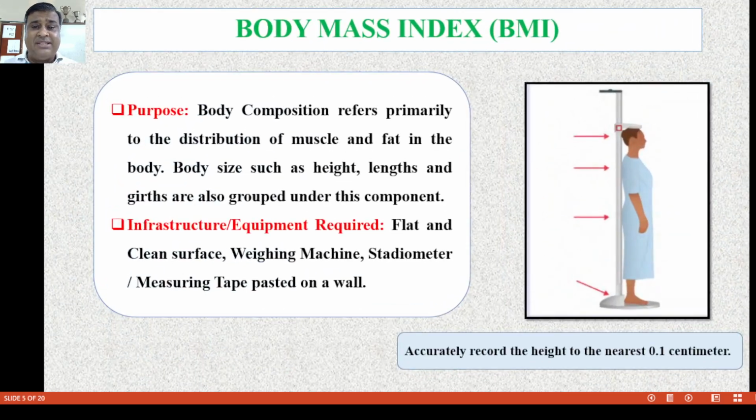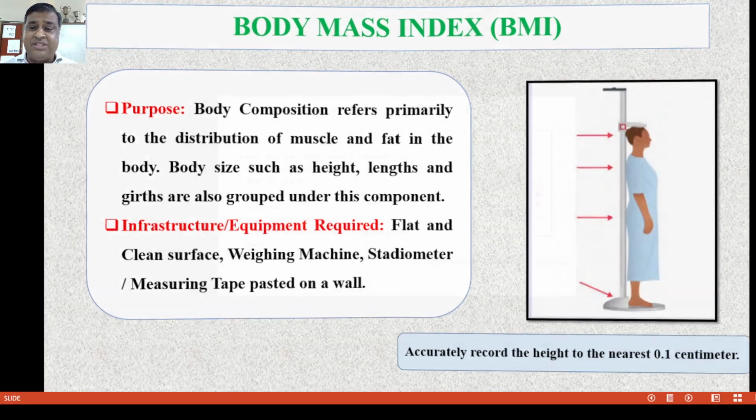Now first is body mass index, that is BMI. The purpose of the test is to analyze the body composition, the muscles and the fat of the body. Body size such as height, length and girth are all grouped under these components. The infrastructure and equipment required: a flat, clean surface, a weighing machine, and a stadiometer. If a stadiometer is not available, you can use a measuring tape and fix it on the wall. The accurate height should be taken to 0.1 centimeters or in meters, and we have to do the calculations.